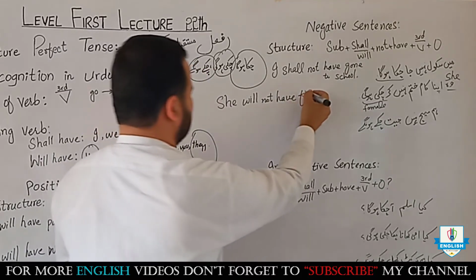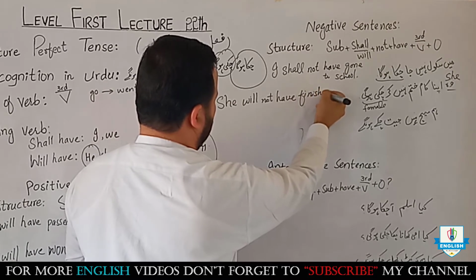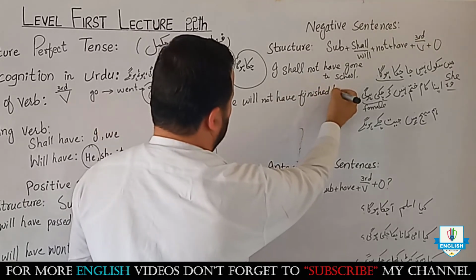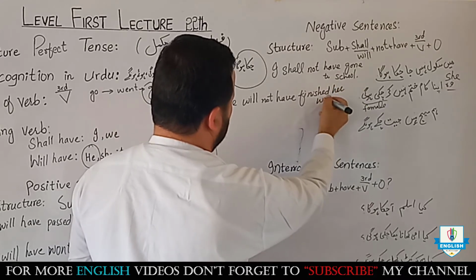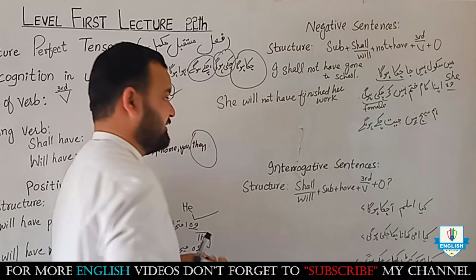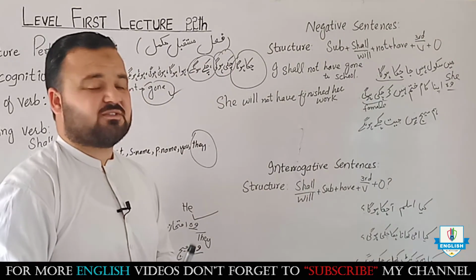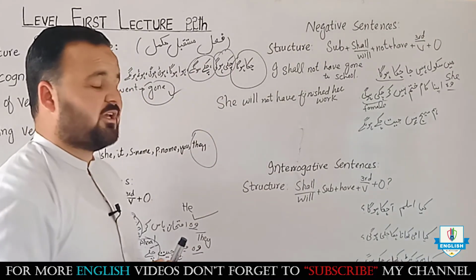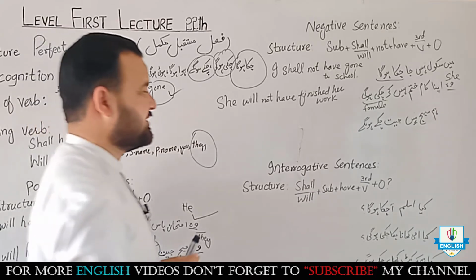Will के बाद not have. Finished. She will not have finished her work. Her. Why I use her? Because it is female. For female we are using her. We cannot use his. Got it?